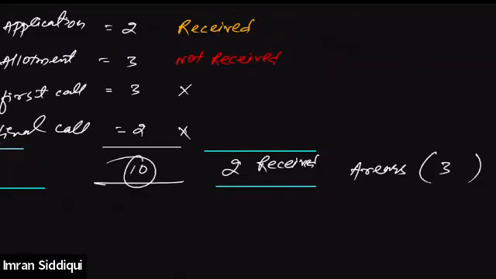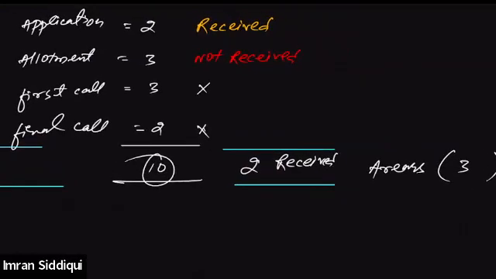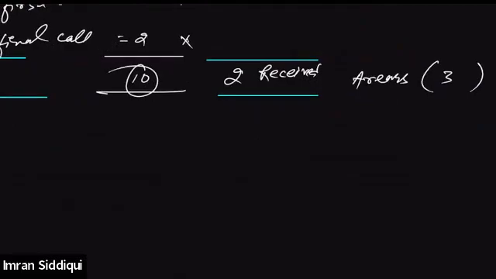Why not 8 rupees? Because the company is not even asking for the first and final call. The company only asked for the allotment. And since he did not pay the allotment money, the company has decided to cancel the shares. That means these installments are not due. And if these are not due, we cannot call them calls in arrears. Calls in arrears will only be 3 rupees. All right. So calls in arrears is 3 rupees, right?